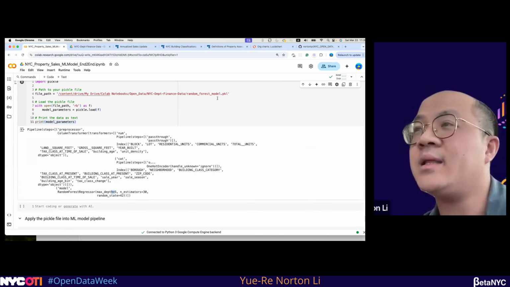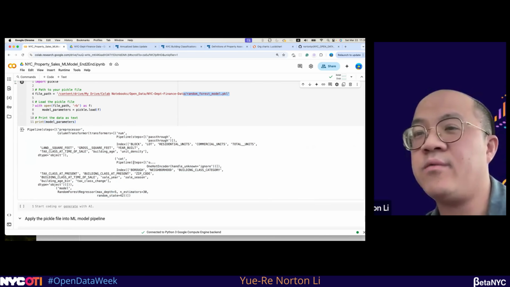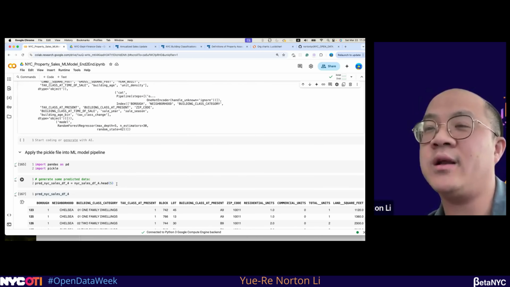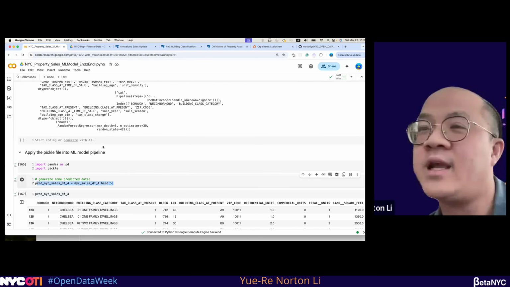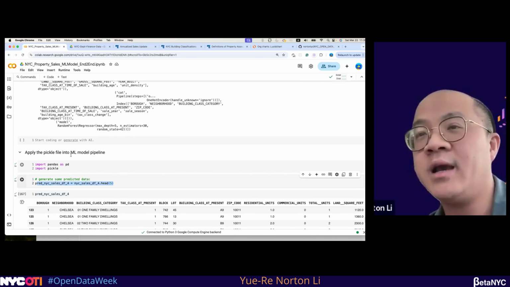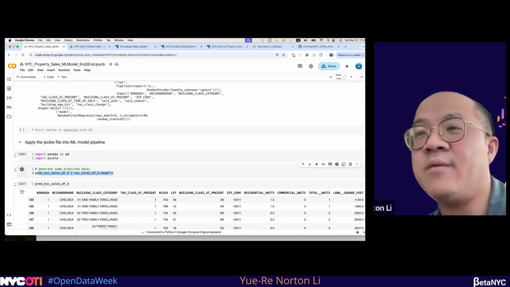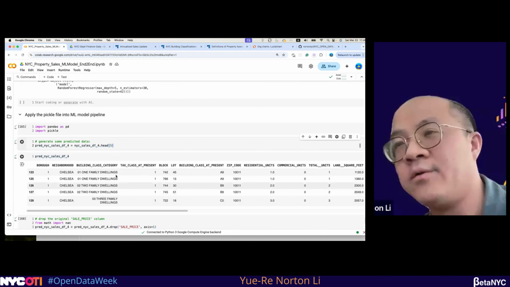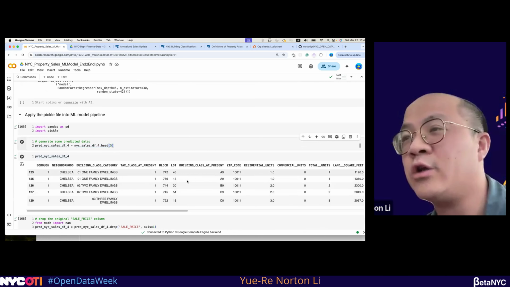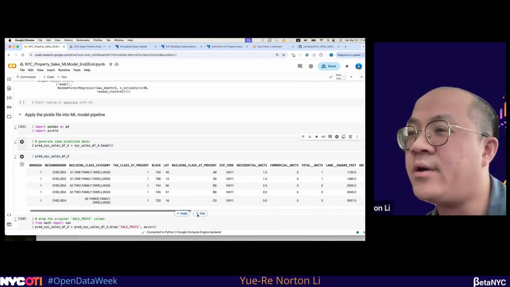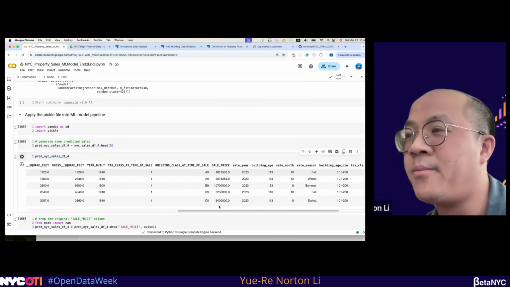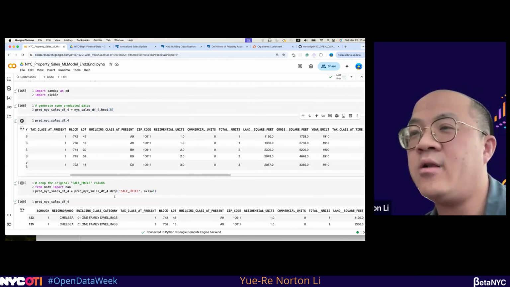After we get this pickle file, the next thing is to apply it and feed unknown data into it. Here, for demo purposes, I just load the data from this test data. I remove the original target sale price column here, and then I replace it.